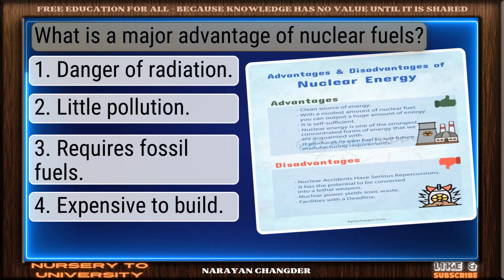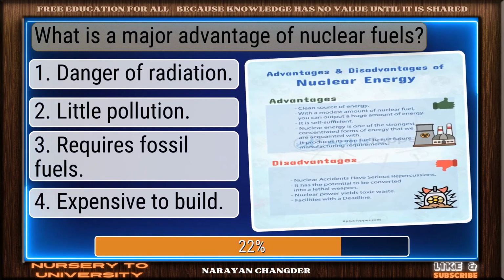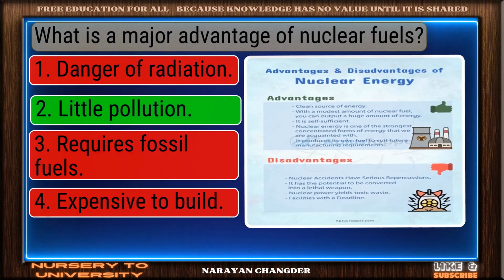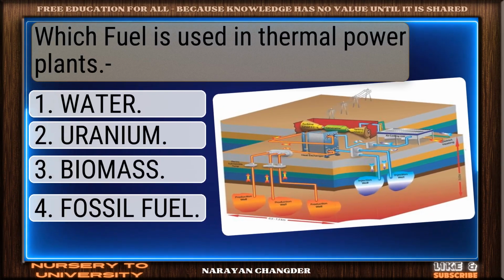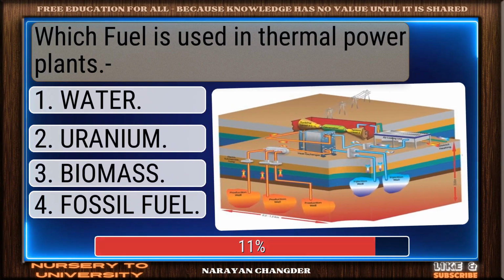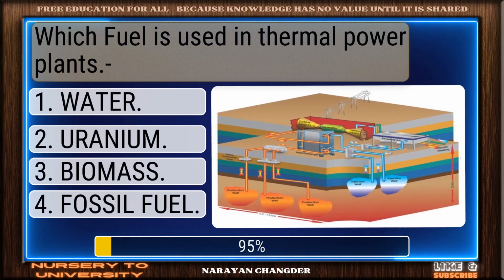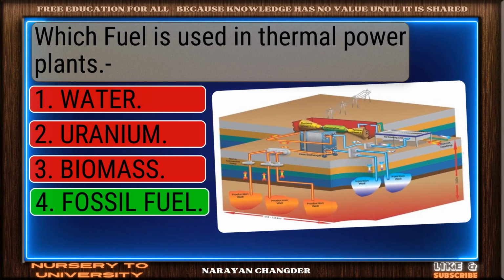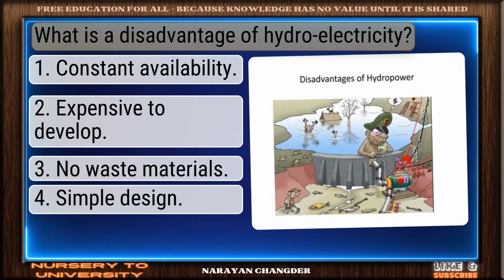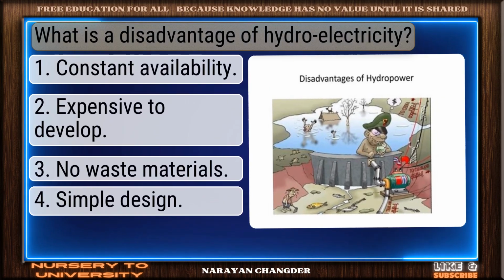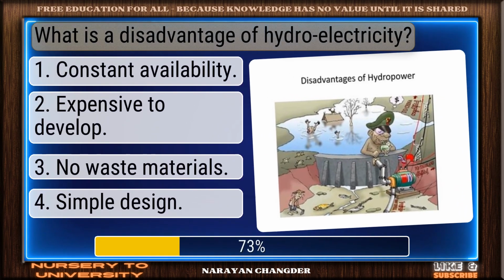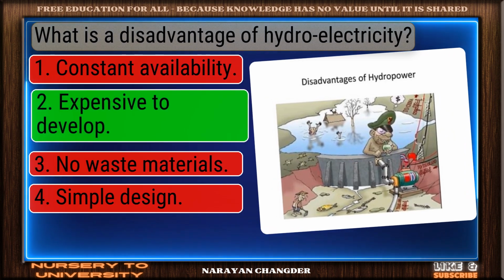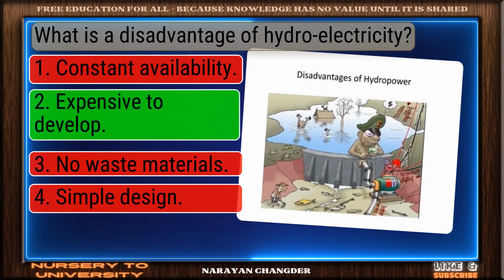What is a major advantage of nuclear fuels? Right choice. Little pollution is best. Which fuel is used in thermal power plants? Perfect. Fossil fuel is the one. What is a disadvantage of hydroelectricity? Excellent. Expensive to develop is well reasoned.